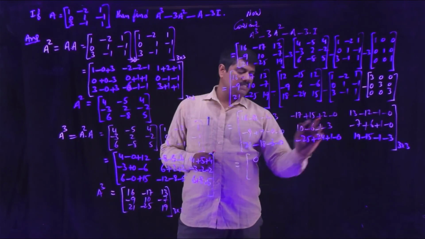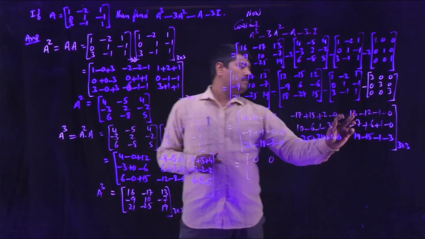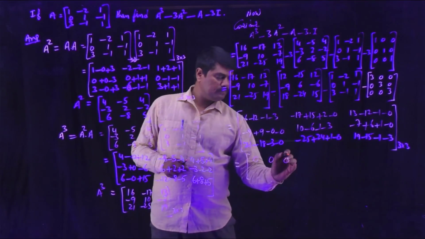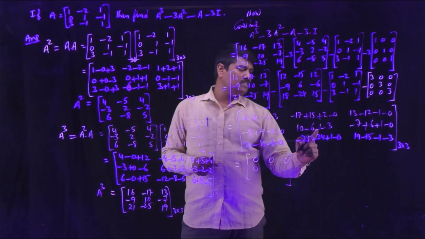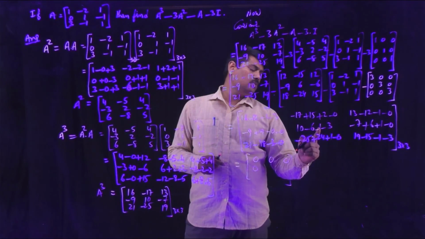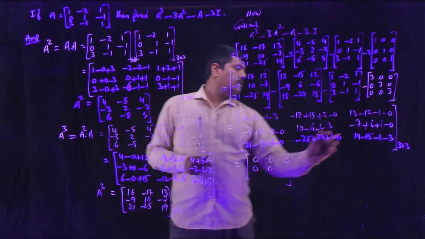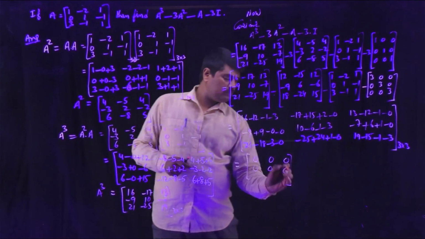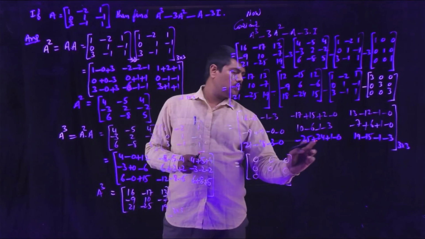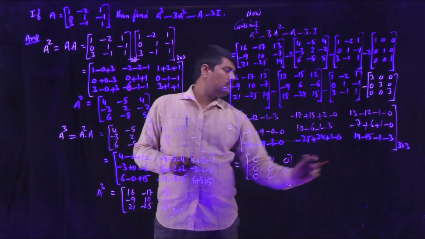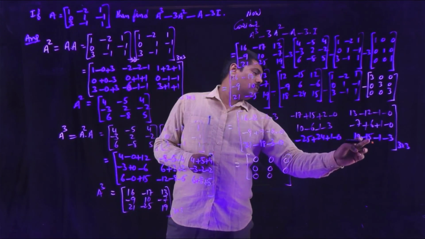Minus 17 plus 17, again 0. 13 minus 13, 0. Minus 9 plus 9, 0. 10 minus 6, 4, minus 1, 3 minus 3, 0. Minus 7 plus 7, 0. 21 minus 21, 0. Minus 25 plus 25, 0. 19 minus 15, 4, 4 minus 1, 3.